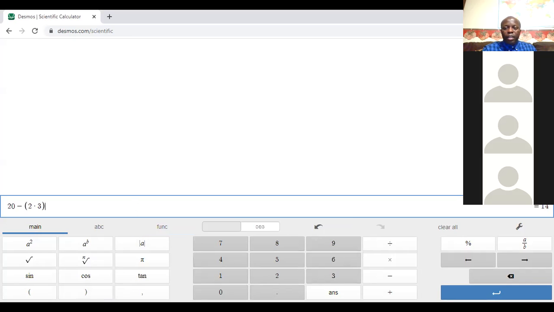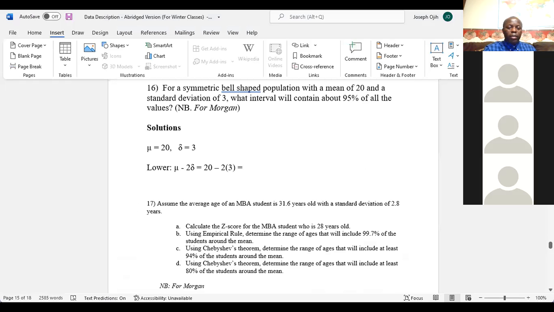The answer it gave us is 14. So we go to our workbook and put 14 there for the lower range.